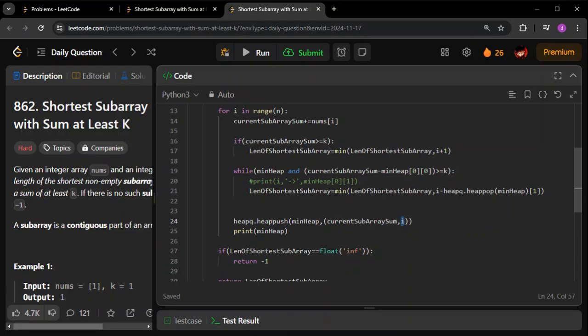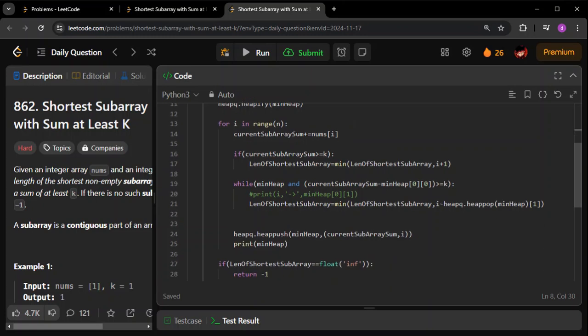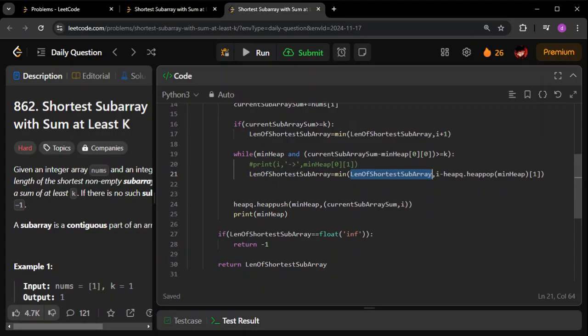So that's why I'm checking 0 of 0. That is, I'm checking in the min heap the zeroth element, to see what sum appeared. If after subtracting the smallest element's sum from the current subarray sum it is greater than or equal to k, that means we have a possible answer, one which is better than this. So I will take that element. This is going to be my answer, which is initialized with infinity. I take the minimum of the previous value it had, comma, i minus the index of it. Here, remember, we took the zeroth one.